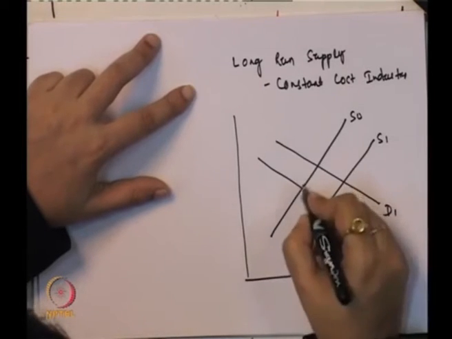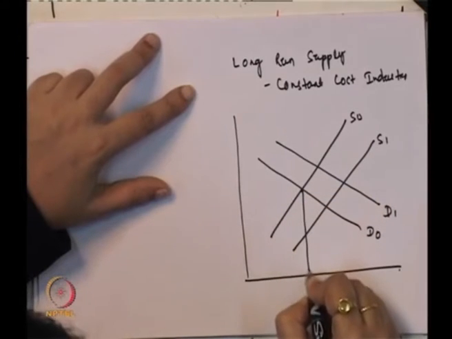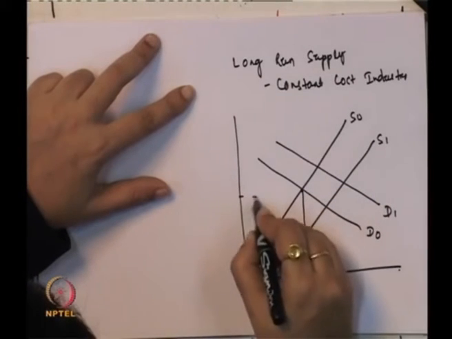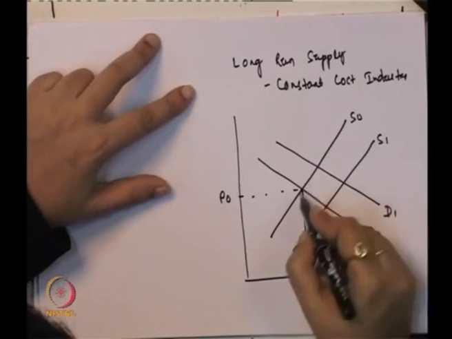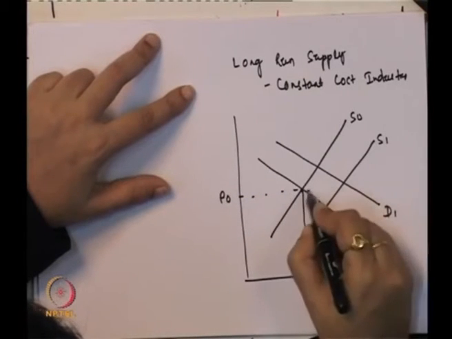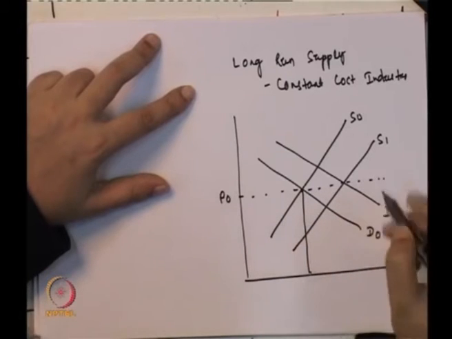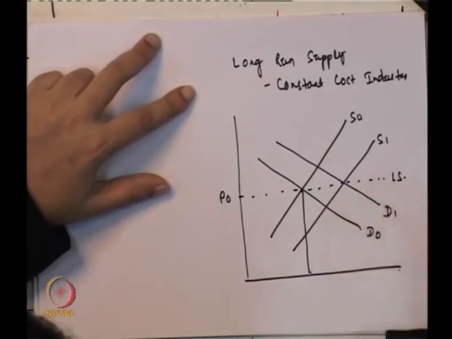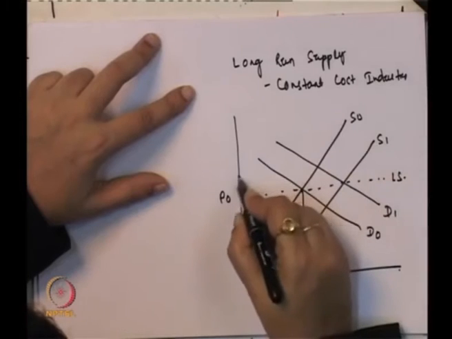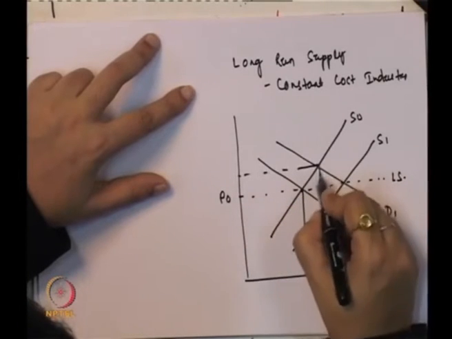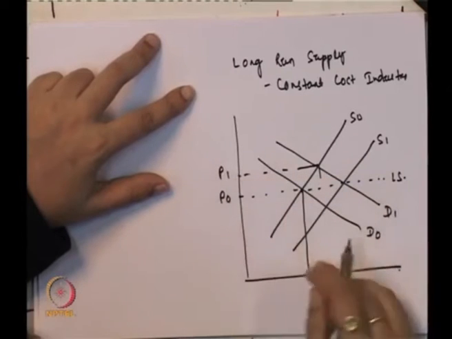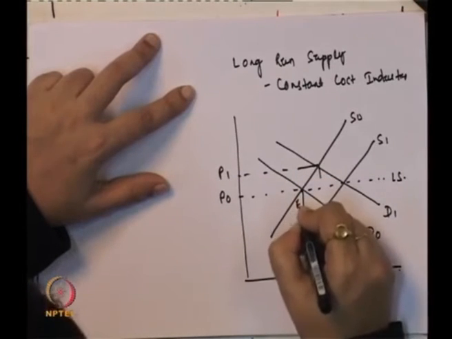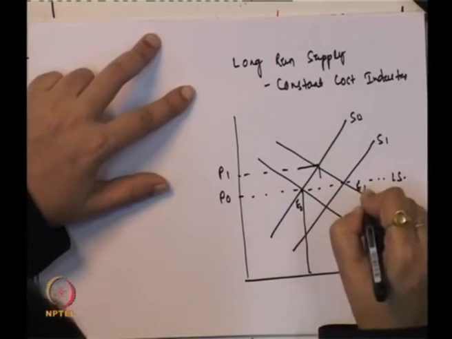This is our P0, and at the same price they will continue to supply more. That's why this is our long run supply curve, and this is the price P1. This is one equilibrium point, this is another equilibrium point.